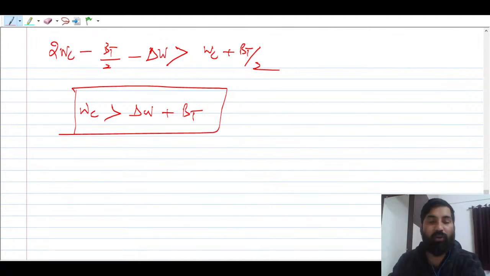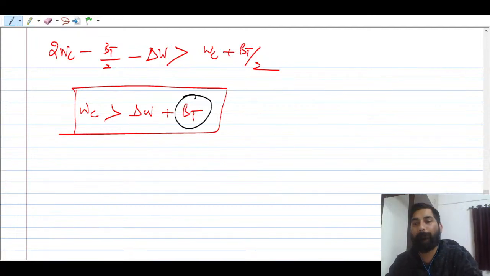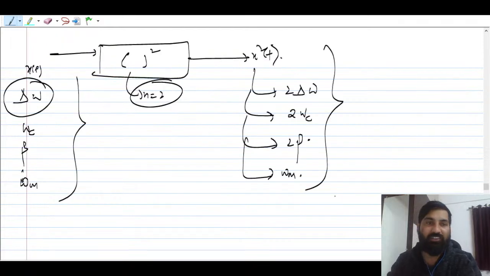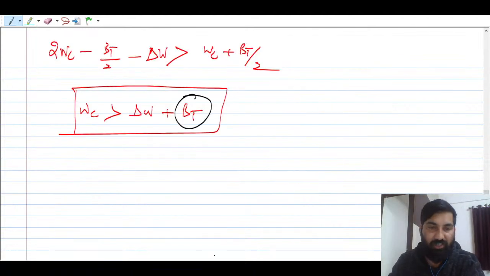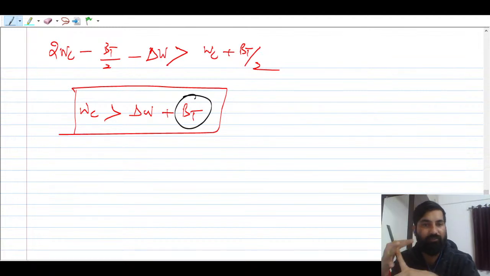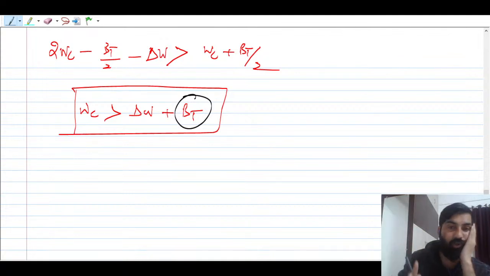Now what is this bt? This bt you have to keep in mind. Once you pass it through squaring devices or nonlinear devices, this bt will change. This bt is nothing but you can write 2 times of delta f, 2 times of delta omega, you can say. That is very, very important to keep in mind.